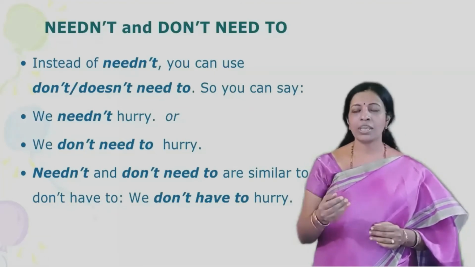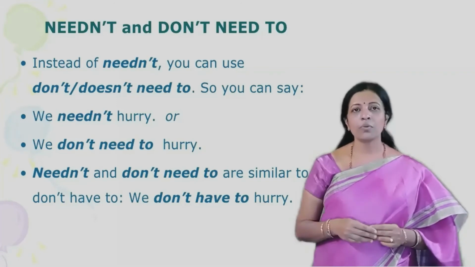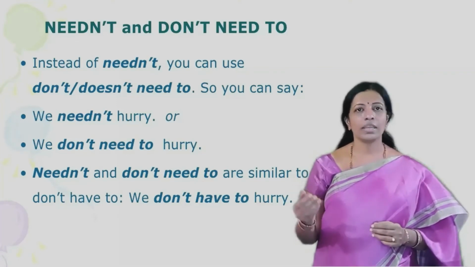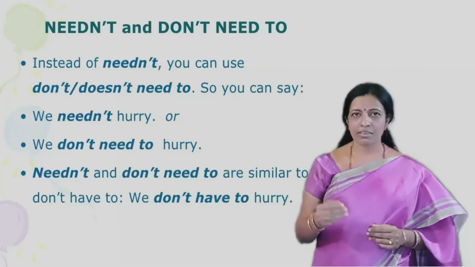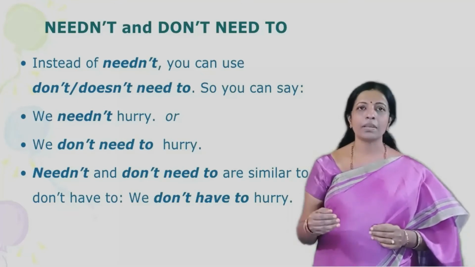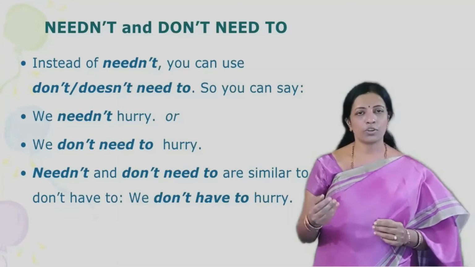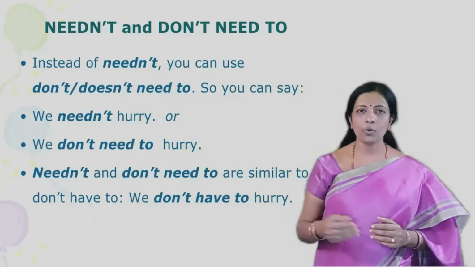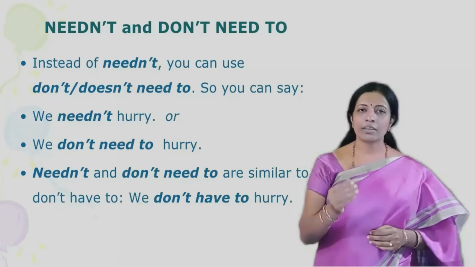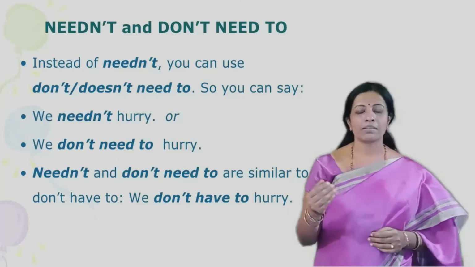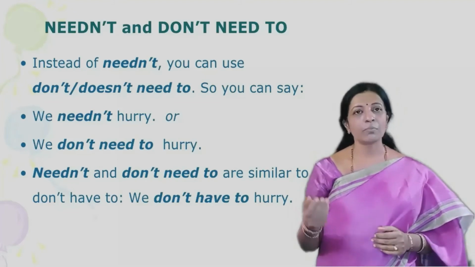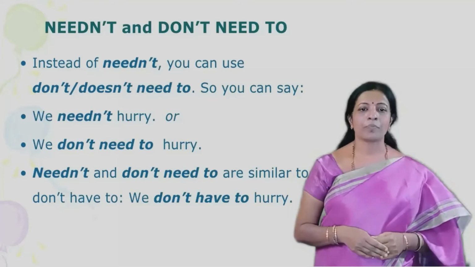Because we is a plural pronoun, we use don't need to. If we use a singular pronoun, for example, he or she, then we can write he or she doesn't need to hurry. So instead of need not, we can replace it by don't need to.